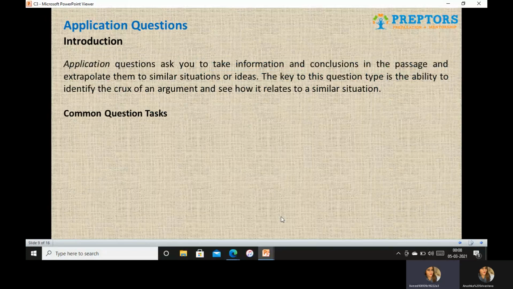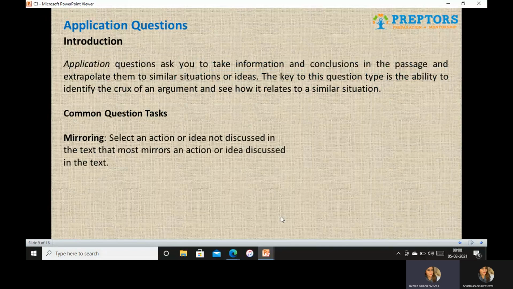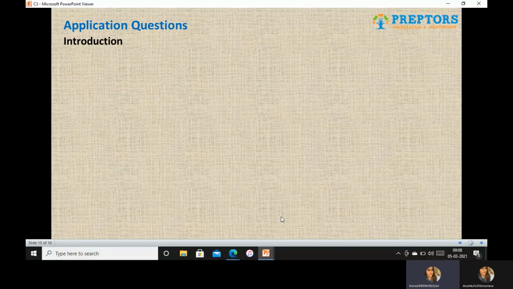There are two question tasks that you would have to do in application based questions. One, you will have to mirror an argument or an idea. So mirroring is to select an action or an idea not discussed in the text, which most mirrors an action or an idea discussed in the text. So this is mirroring. The next is predicting. Say they have given you an incomplete fragment. You need to make a prediction based on the information and probably complete that fragment. So your second task is predicting.